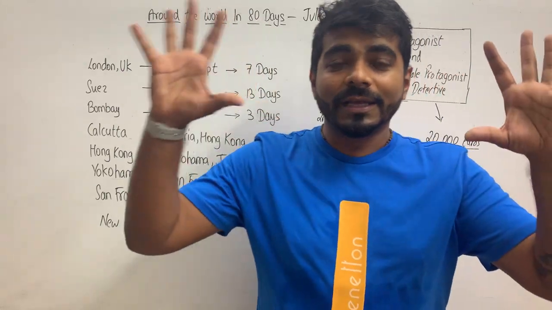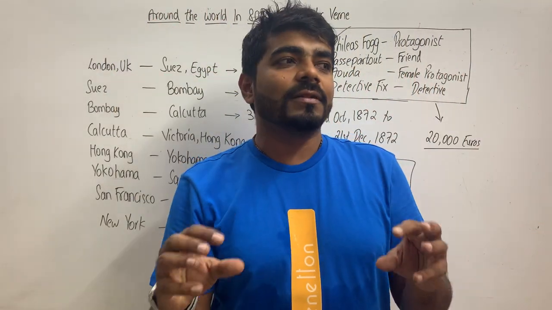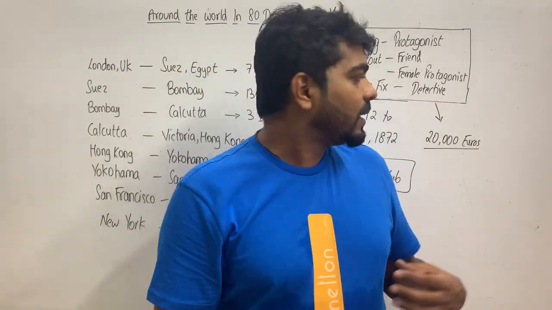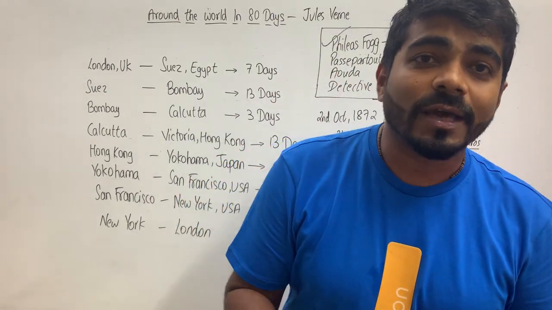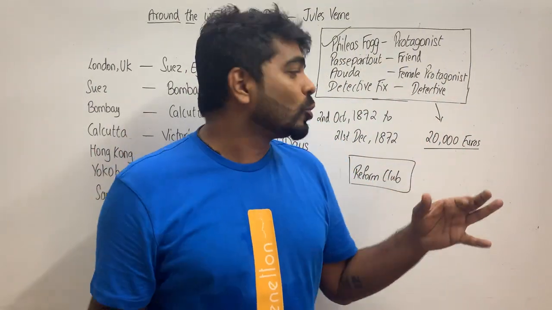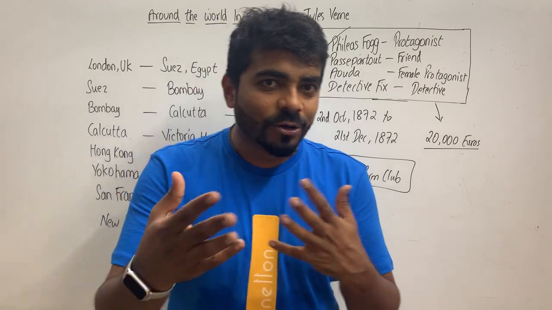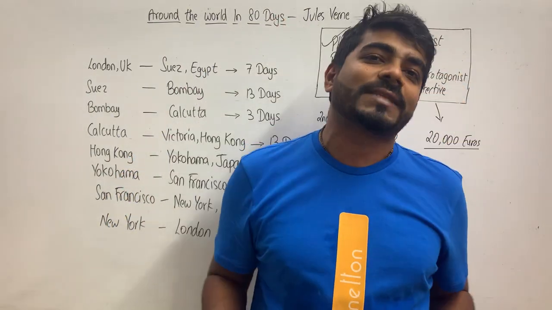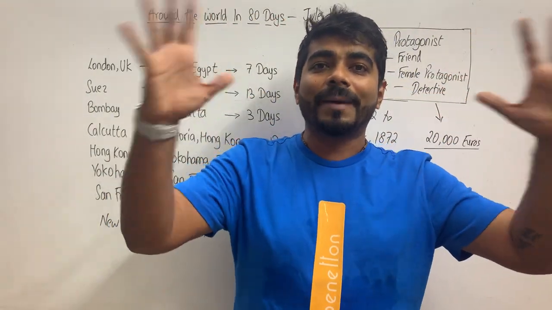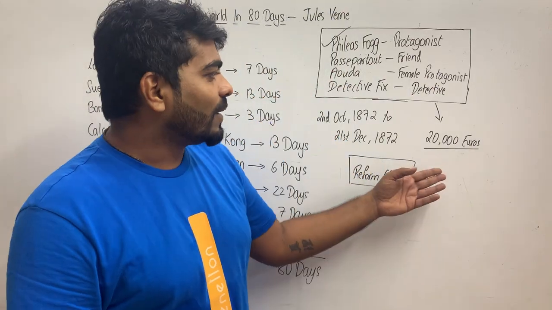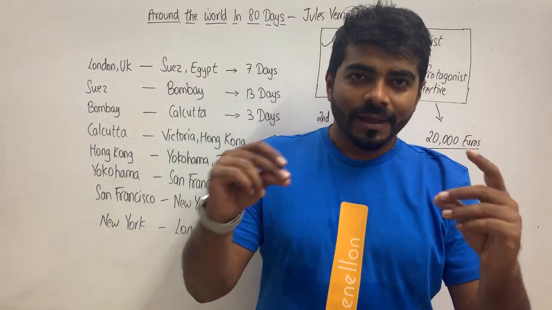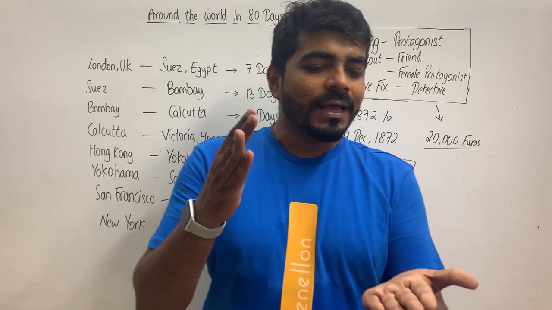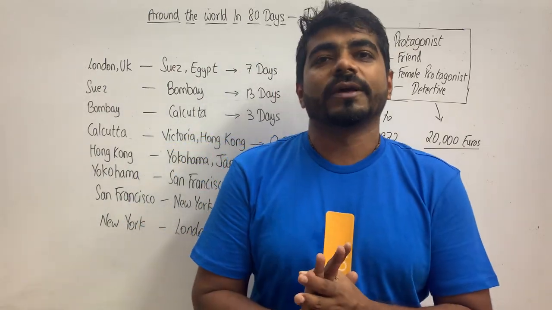Okay, Phileas Fogg, a rich man, का half the value of his worth, self-worth is 20,000 euros. So you can imagine how much value 20,000 euros would have. So as I told you, say 20 or 25 crores in today's time. Okay, so that was the big bet. Okay, obviously he would get 20 or lose 20. It means if the challenge is not complete, he would have half the money that he has today.